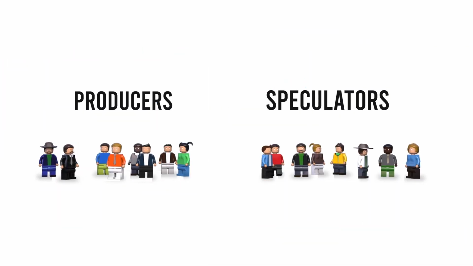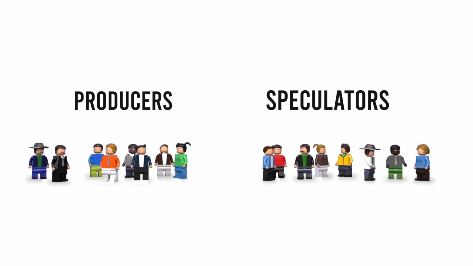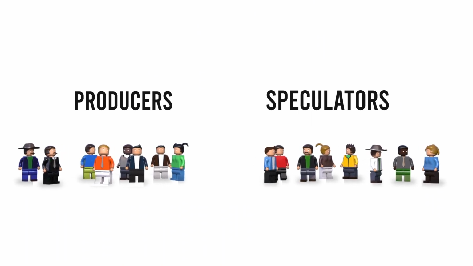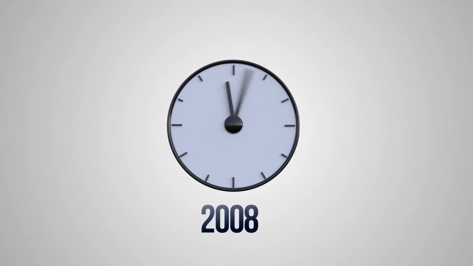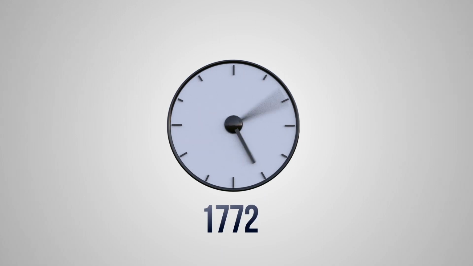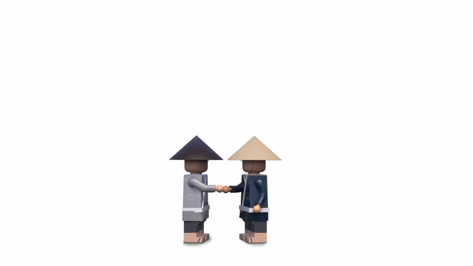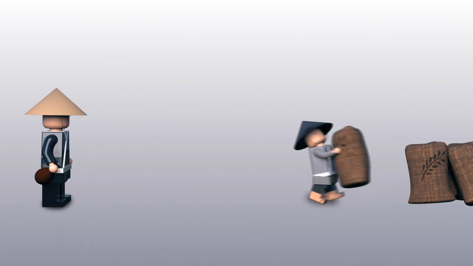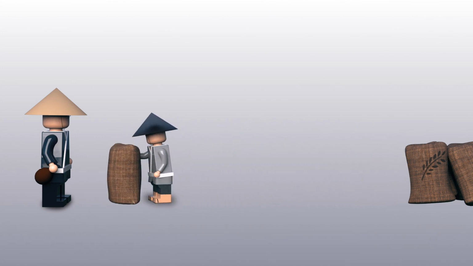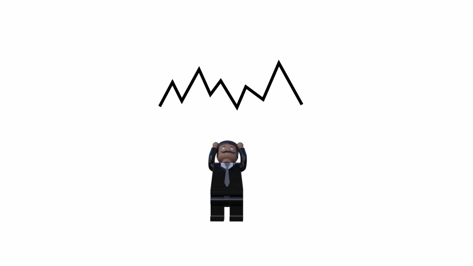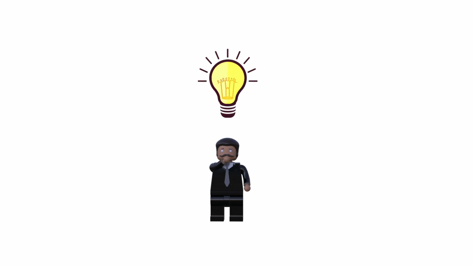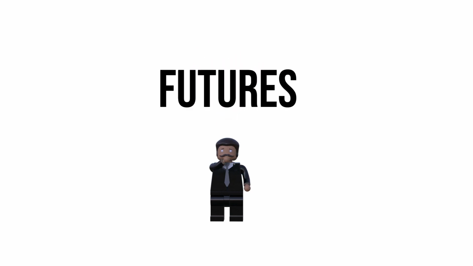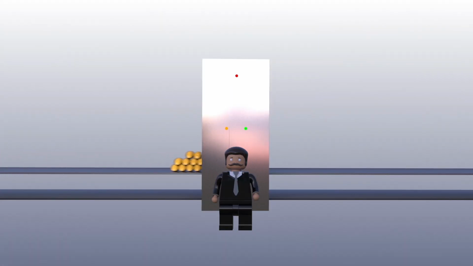Participants in the futures market can be divided into groups: producers and speculators. This market was created thanks to producers in Japan in the 17th century, when farmers agreed to sell their rice before being harvested. This allowed them and their buyers to protect themselves against sudden price changes. Nowadays, it is the same. Producers use the futures market to protect themselves from price variations, and thus negotiate commodities knowing the price in advance.